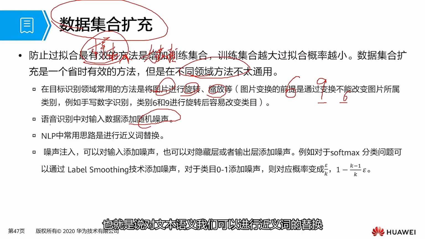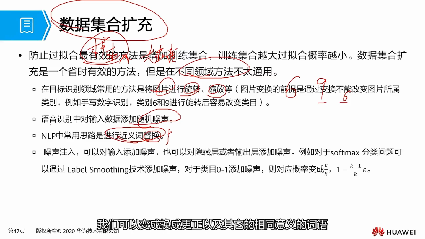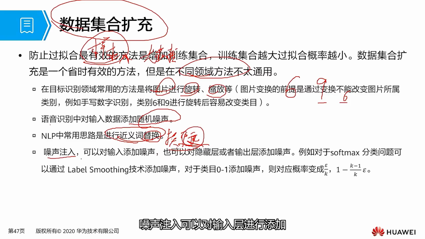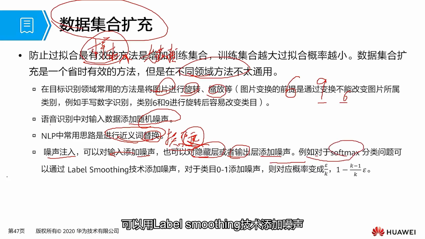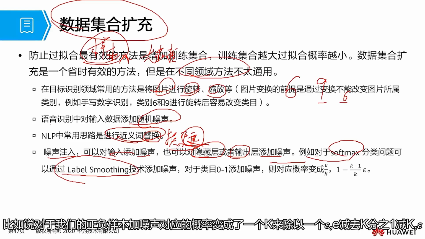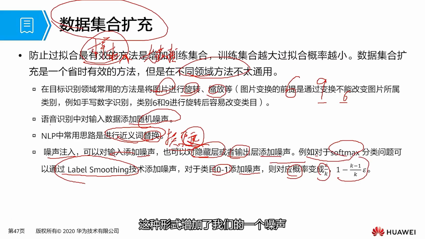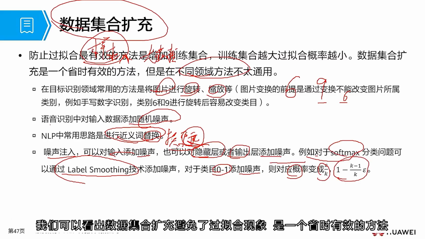In the field of natural language processing, that is, dealing with text and speech, we can perform synonym replacement. In other words, for example, this word can be replaced with "correction," as well as other words with the same meaning. Noise injection can be applied to the input layer, hidden layers, or output layer. For example, in our softmax classification problem, we can use the label smoothing technique to add noise. For example, adding noise to our positive and negative samples, 0 and 1, the corresponding probabilities become k divided by 1 plus k epsilon, and 1 minus k divided by 1 minus k plus epsilon. This form increases our noise.